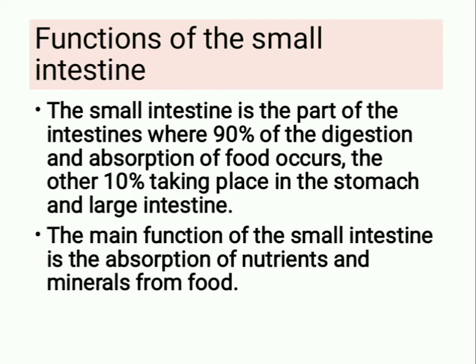Functions of the small intestine. The small intestine is the part of the intestines where 90% of the digestion and absorption of food occurs, the other 10% taking place in the stomach and large intestine. The main function of the small intestine is the absorption of nutrients and minerals from food.